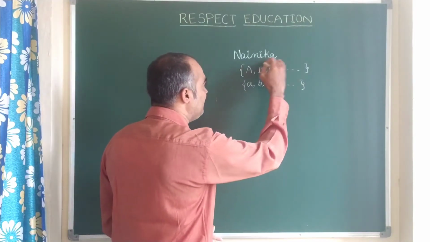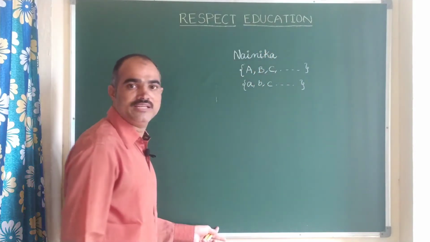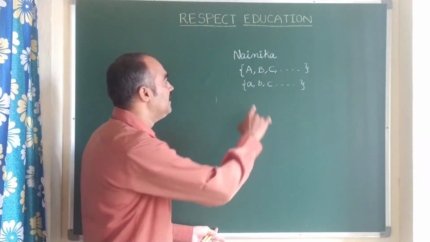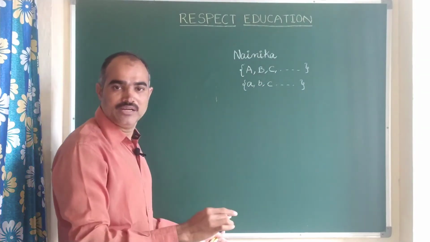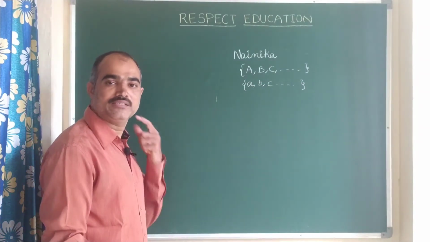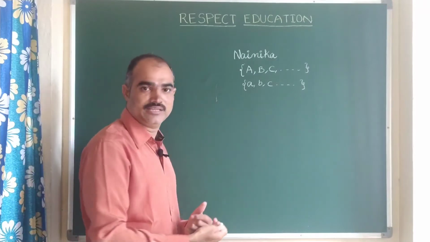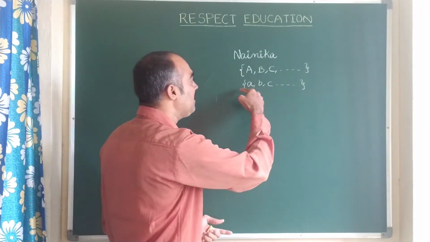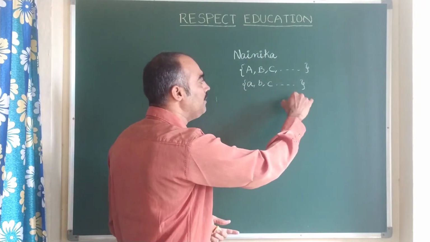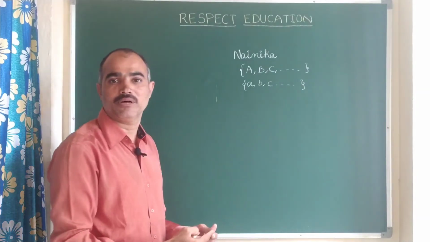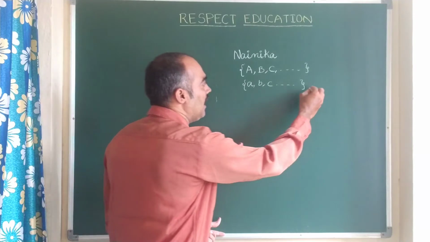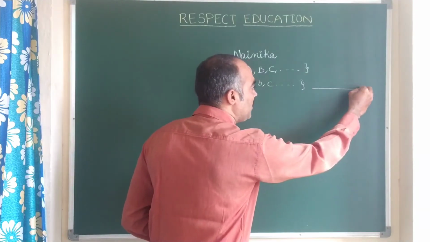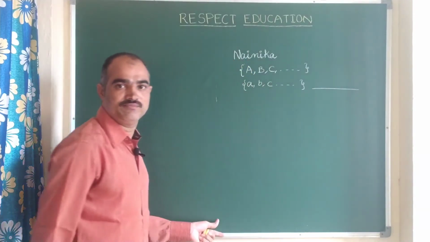When she was in first standard, they were taught as alphabets. But later on, when she comes to higher classes, she will come to know that this name will be changed from alphabets to something else. What is that something else? Here I maintain the blank. I would like to tell you a little later.